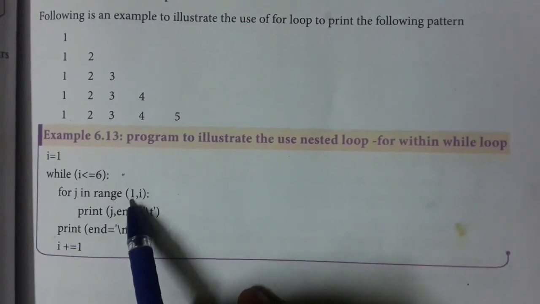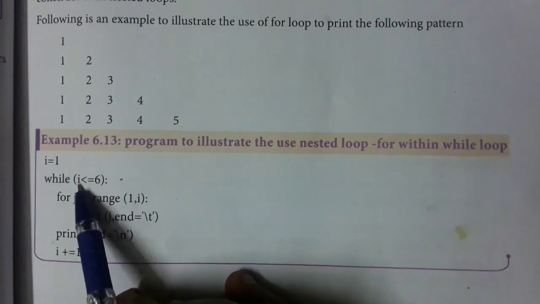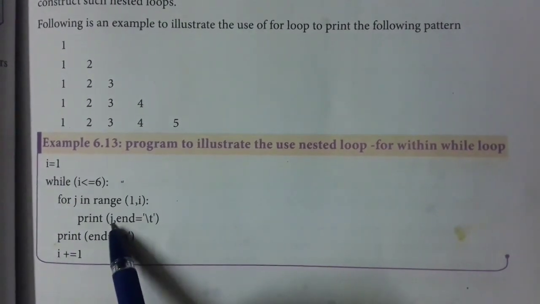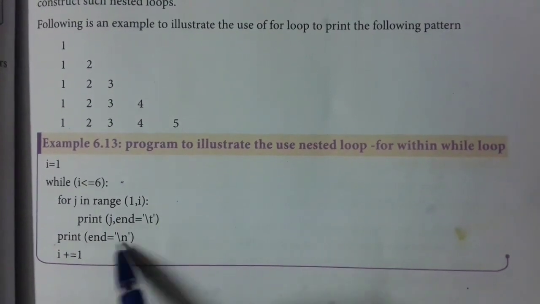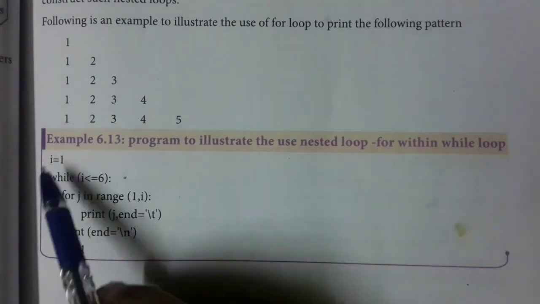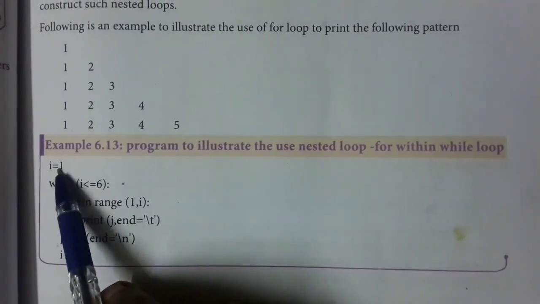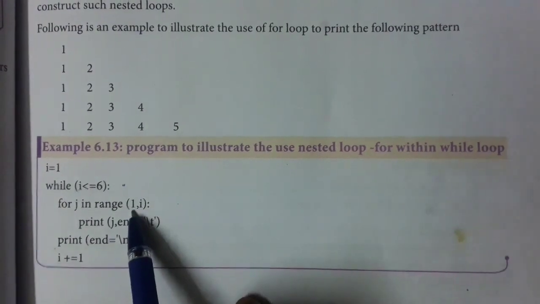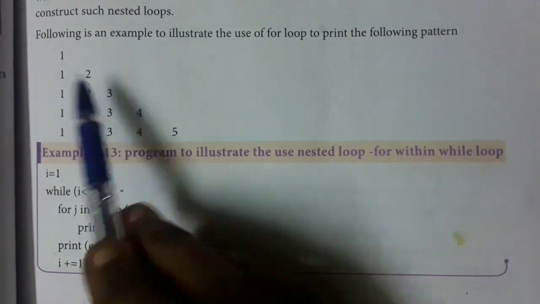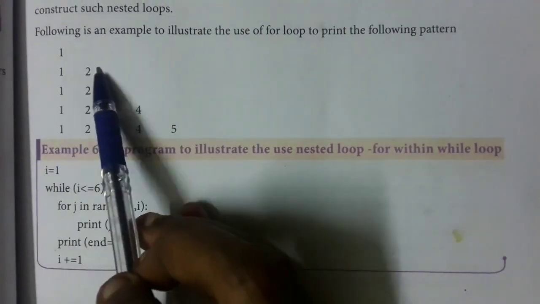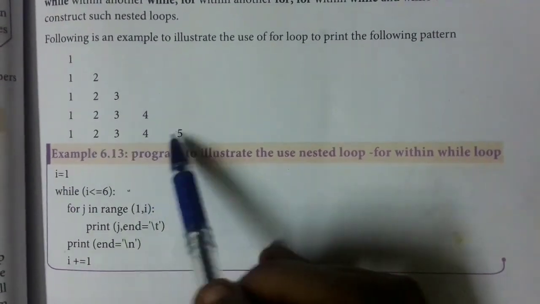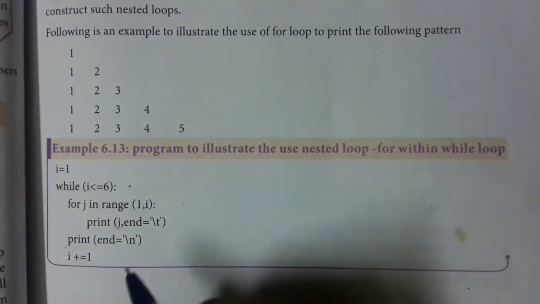for j in range, starting value 1, i. The same condition will be taken. If the condition is satisfied, the j value has to be printed one time. Again there will be an increment, both the values will be increased. i will become 2, j will also become 2. Again, if the condition is satisfied, 1 2 has to be printed, that is 2 values have to be printed. Then if it becomes 3, 3 values have to be printed. In this way we have to do this program.